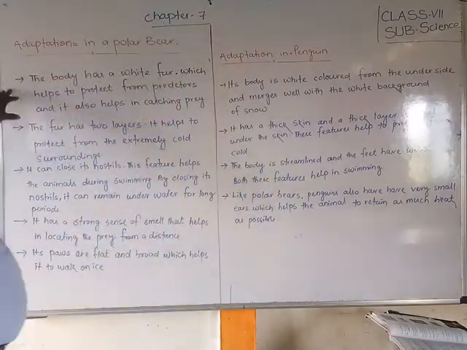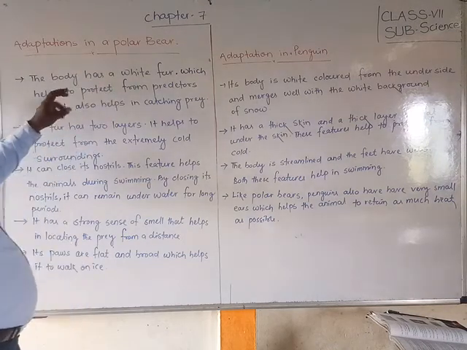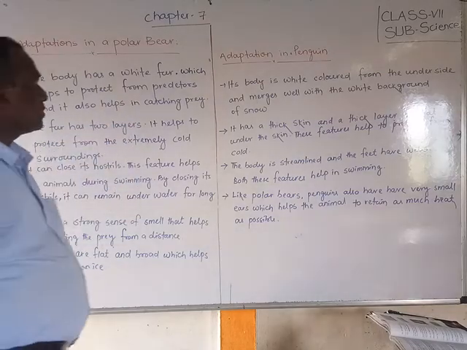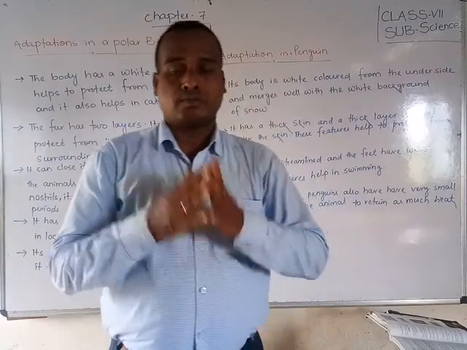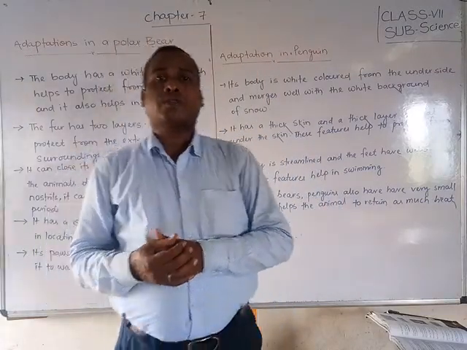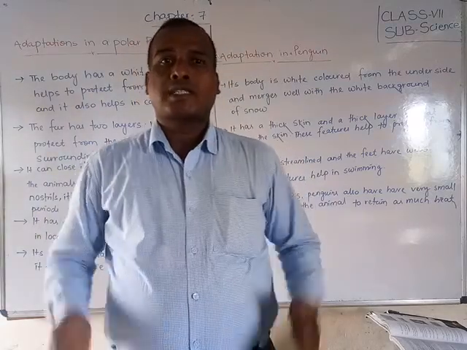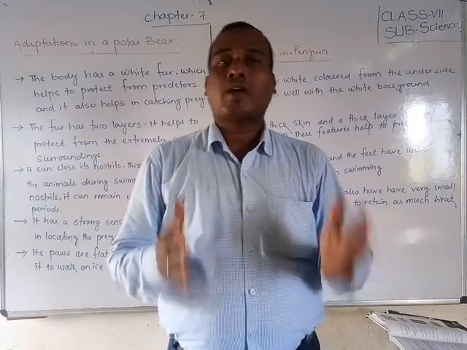So first of all, dear students, the body has a white fur which helps to protect it from predators and also helps in catching prey. Students, its body is covered with fur. Fur means you know that very well, friends. Suppose that color is also white. Just like our hair, its body skin has fur, and its color is white.